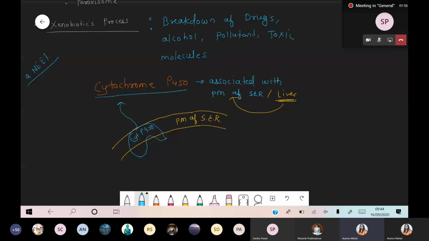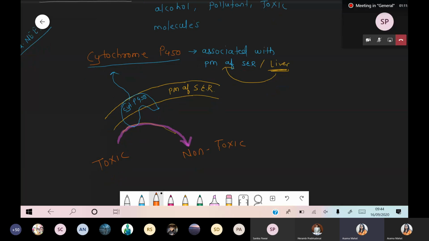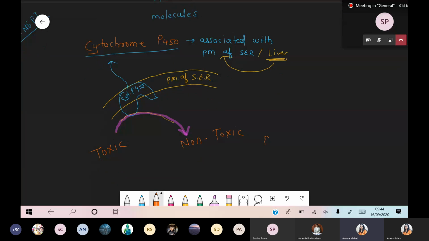Okay, cytochrome P450. What is the main function of the cytochrome P450? Is there any molecule? It is toxic. That toxic molecule is simply converted into non-toxic. Simply, we are talking about this process, that is detoxification.